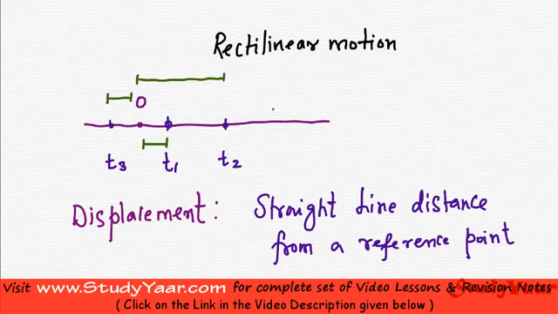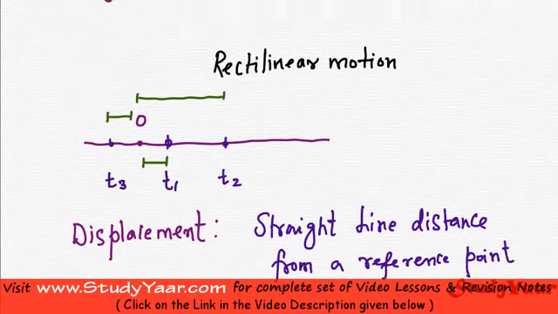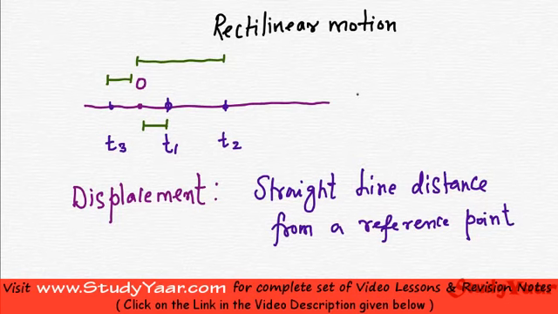Just understand, your displacement is different from distance traveled. My particle between t1 and t3, let us see what is the distance that it has traveled. So let us suppose that this is 2 meters.